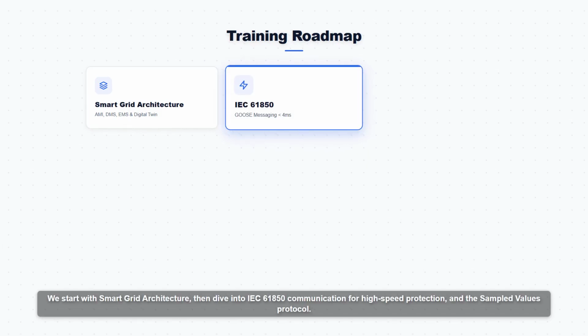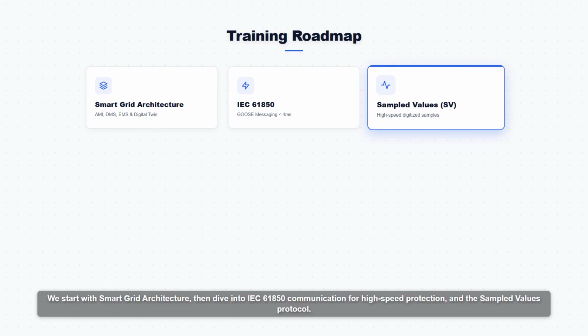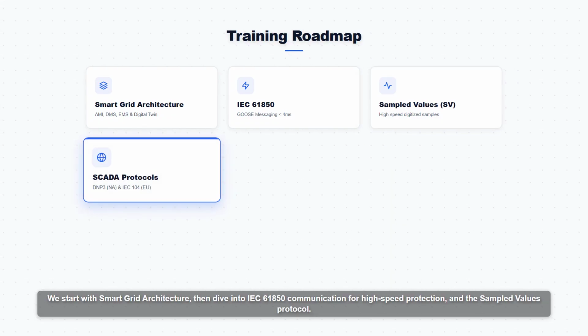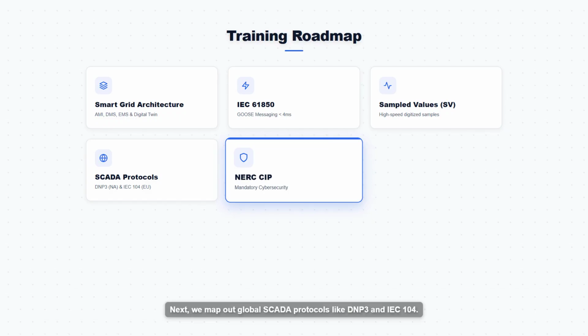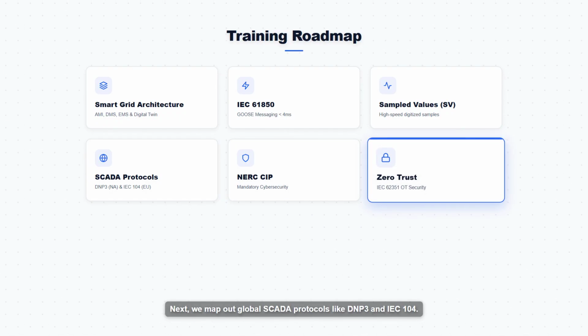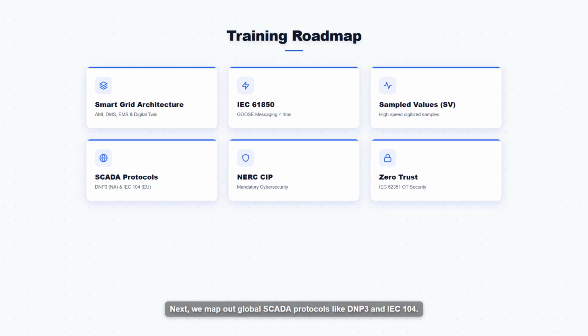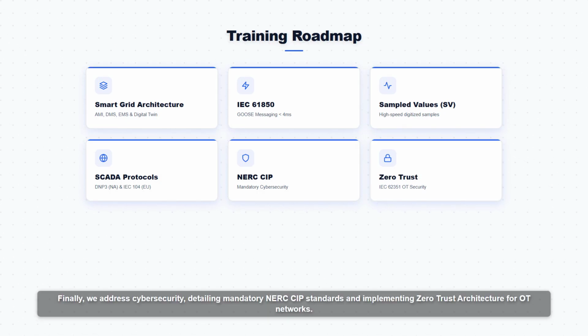We start with smart grid architecture, then dive into IEC 61850 communication for high speed protection and the sampled values protocol. Next, we map out the global SCADA protocols like DNP3 and IEC 104. Finally, we address cybersecurity, detailing mandatory NERC CIP standards and implementing zero trust architecture for OT networks.